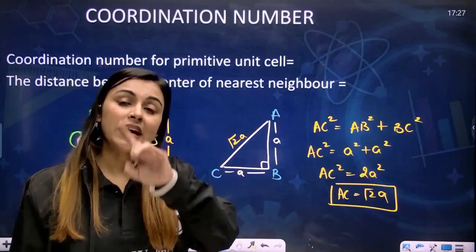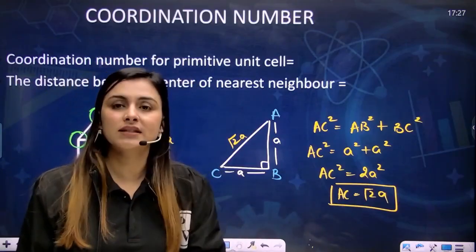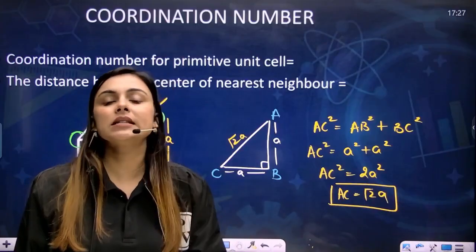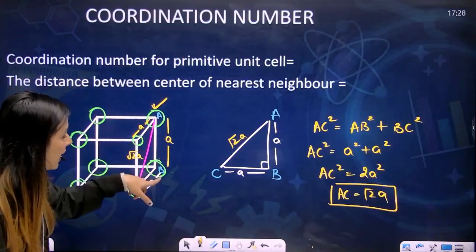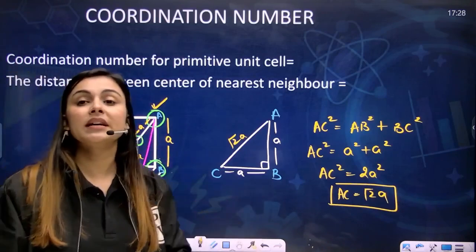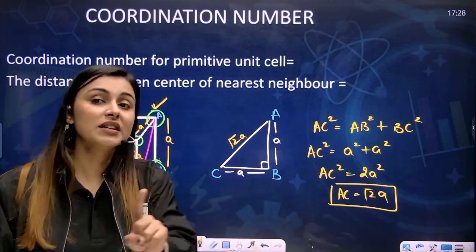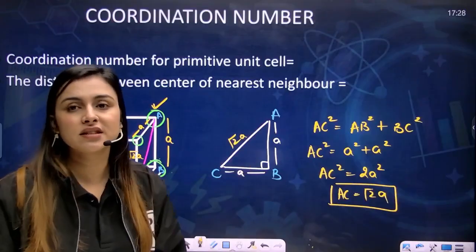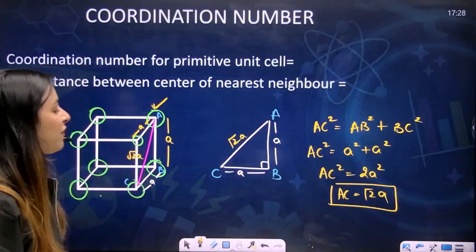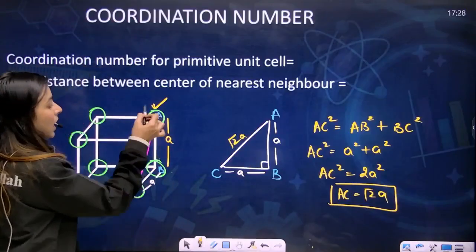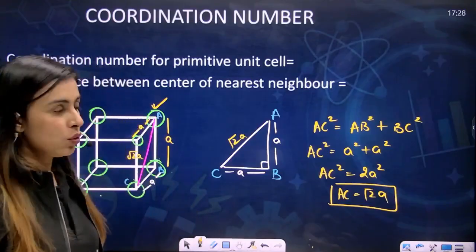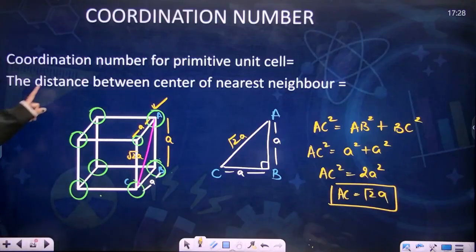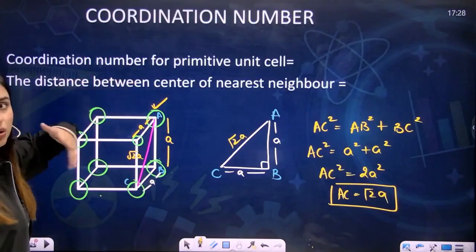Is A distance closer or root 2A distance closer? Ma'am, A distance is closer, right? So the atom at A distance will be its nearest neighbor. The first nearest neighbor will be at A distance to this. So you have to find how many atoms are at A distance to this particular atom. We can say that the coordination number of the primitive unit cell, we don't know, we need to calculate.